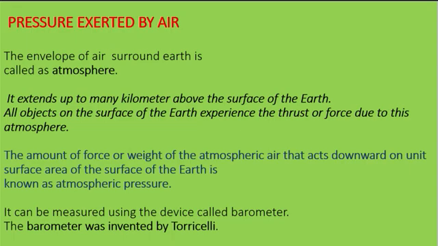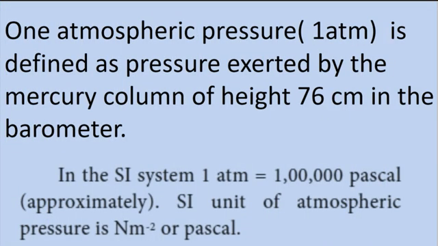The amount of force or weight of the atmospheric air that acts downwards on unit surface area of the surface of earth is known as atmospheric pressure. It can be measured using the device called barometer. The barometer was invented by Torricelli. One atmospheric pressure is defined as the pressure exerted by the mercury column of height 76 cm in the barometer.